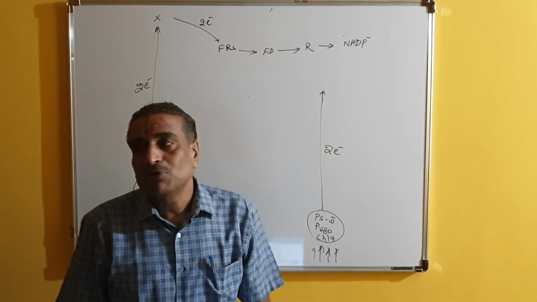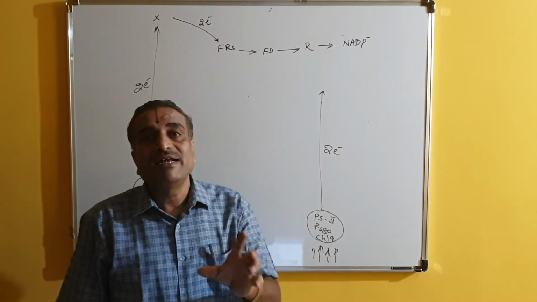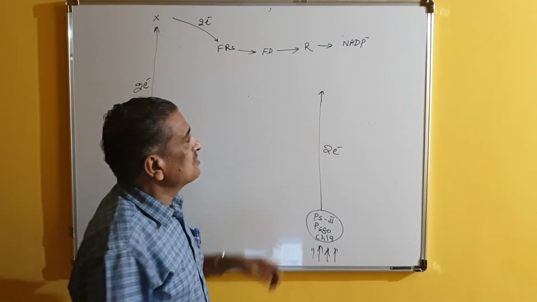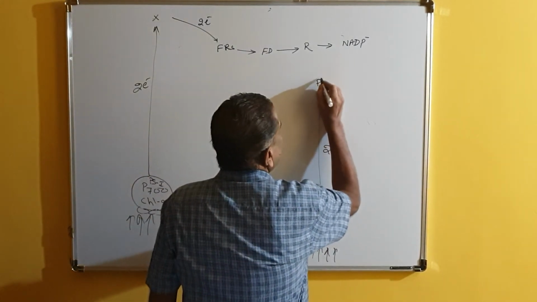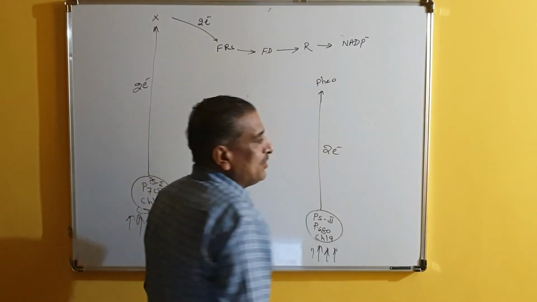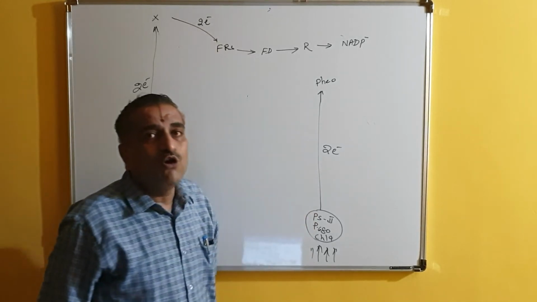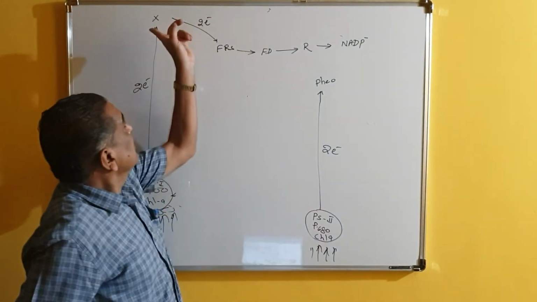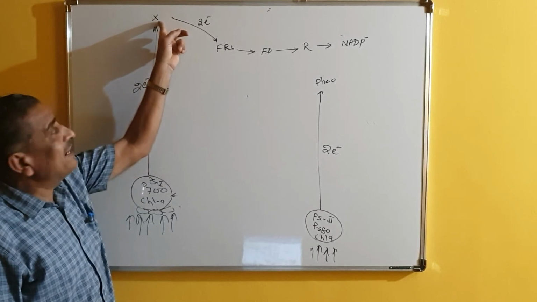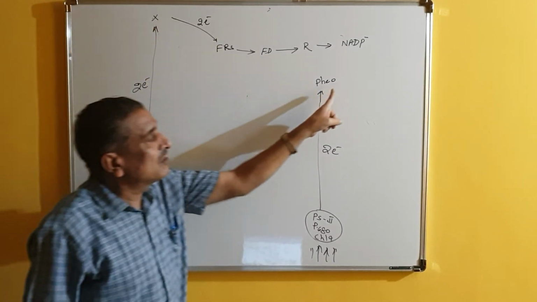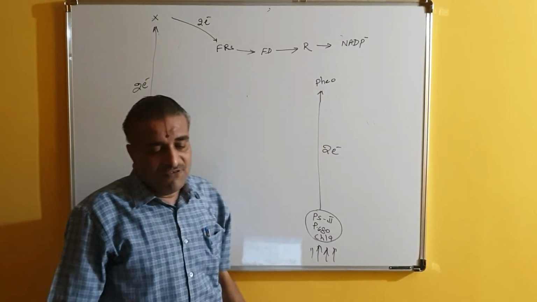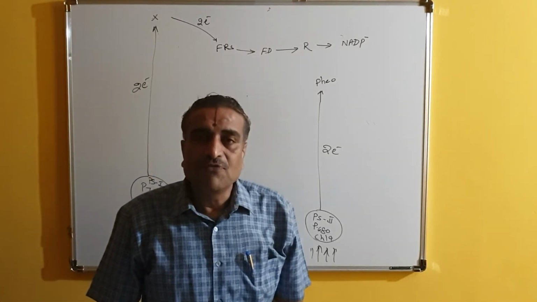When pigment system 2 is operated, ultimately these electrons are absorbed by one compound called FeO, that is called phaeophytin. Here the primary acceptor of electron is X. Here it is already identified, known as phaeophytin.